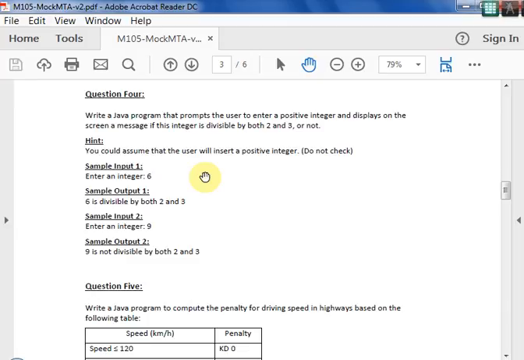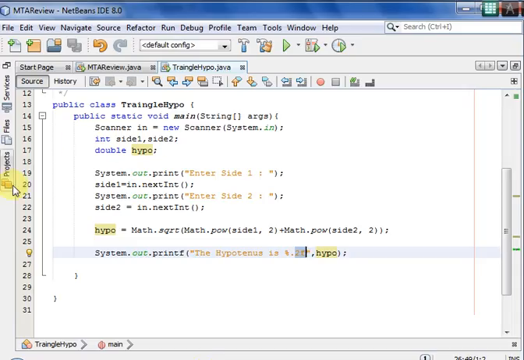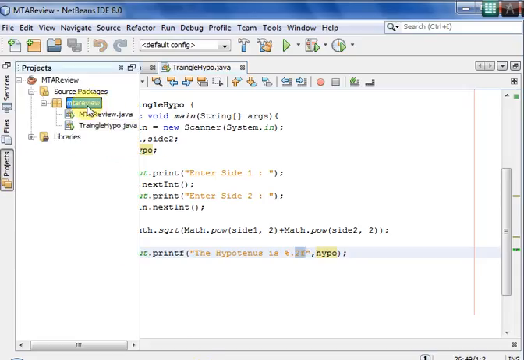4 is again a program as given over here. Write a Java program that prompts the user to enter a positive integer and display on the screen a message if the integer is divisible by both 2 and 3 or not. So here the input from the user is to enter a positive integer.